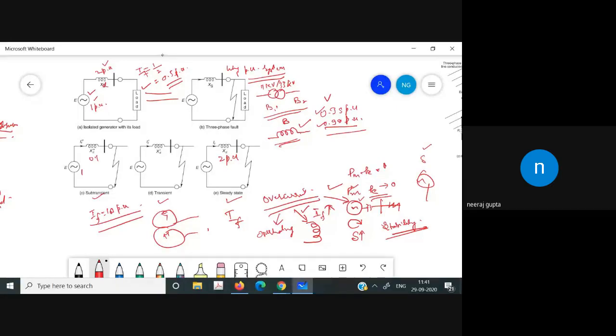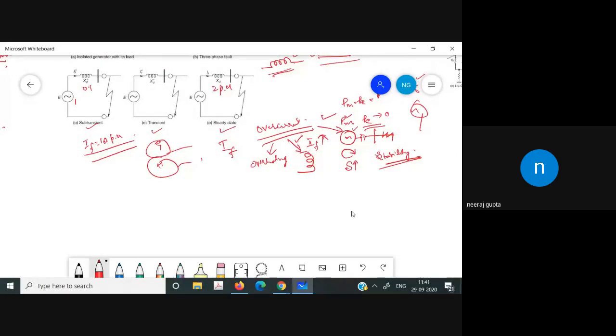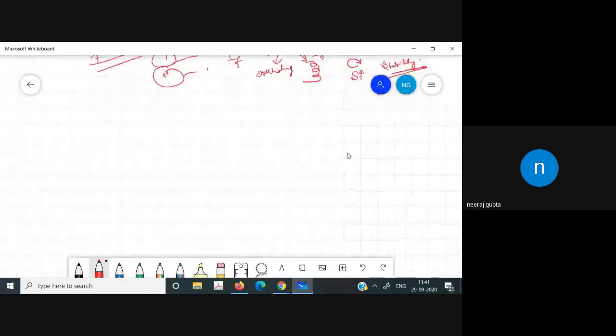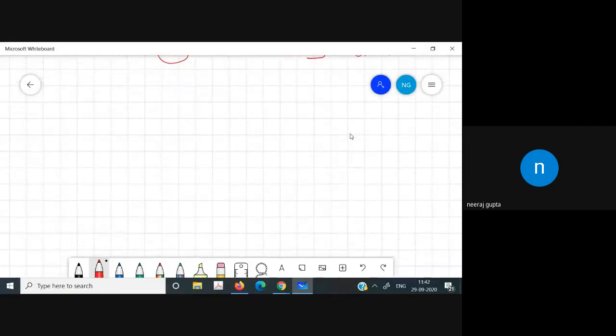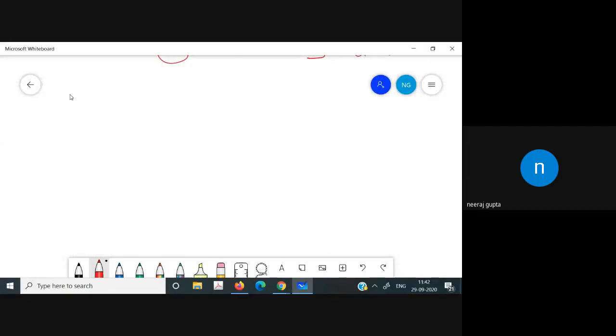Now, what is the classification of the shunt faults? Let us discuss the classification of the shunt faults. Is it visible? Everything visible?